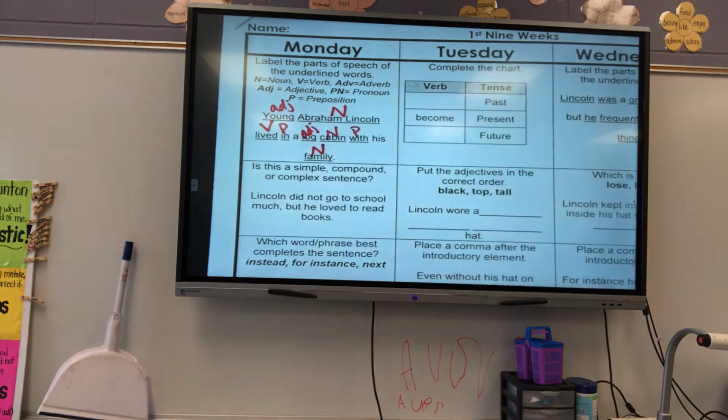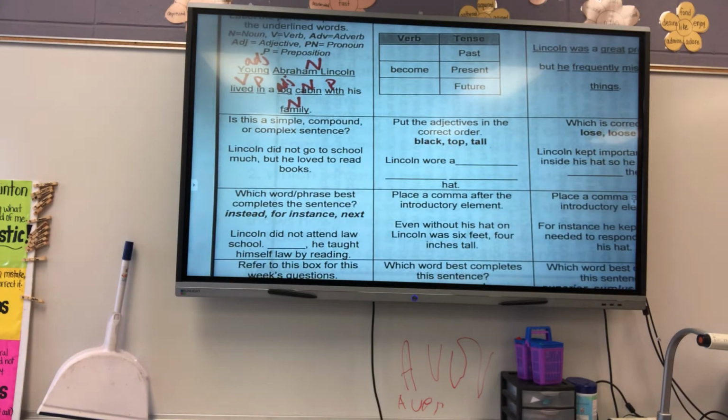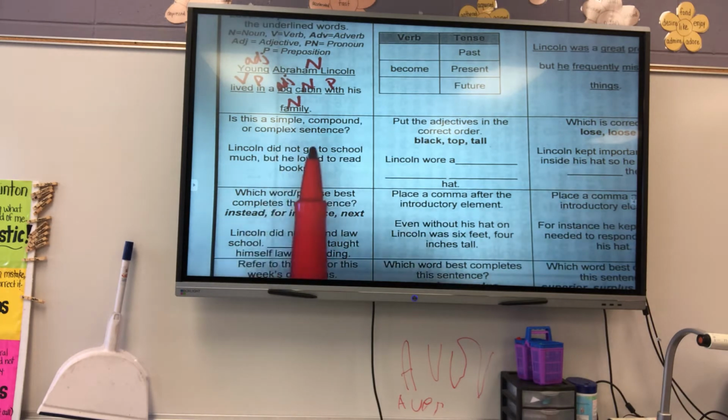Okay? Now, in this sentence, are we looking at a simple sentence, compound sentence, or a complex sentence? Lincoln did not go to school much, but he loved to read books. All right, so we see that there's a but.